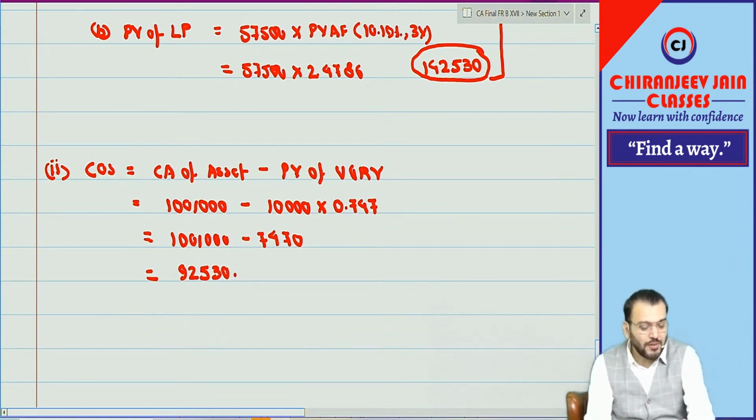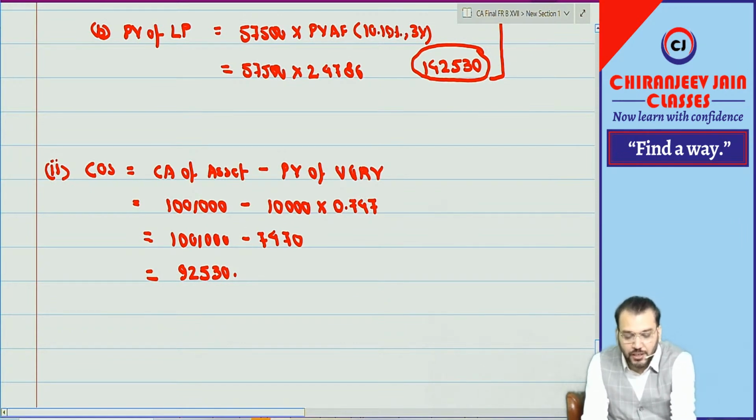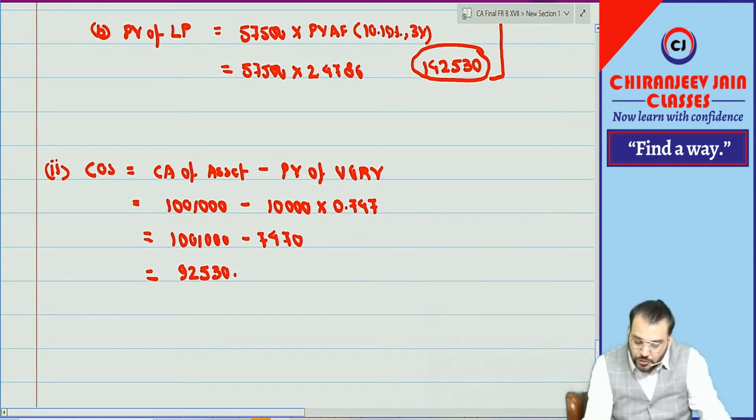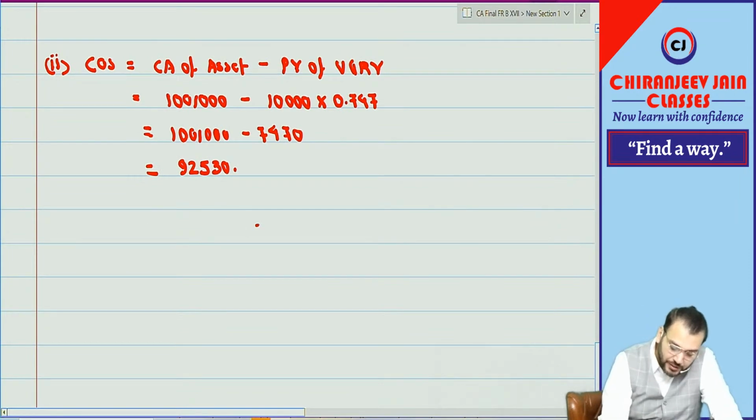Understood? Now what is the date of transaction? They have not given a date of transaction. Assume 1st April 2001. So now the journal entry. Let us do the journal entry. On 1st April 2001, what journal entry will we do?